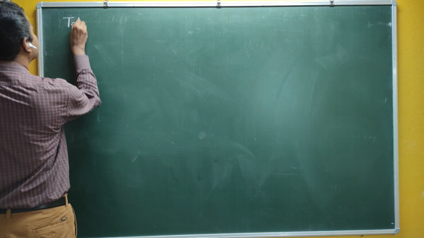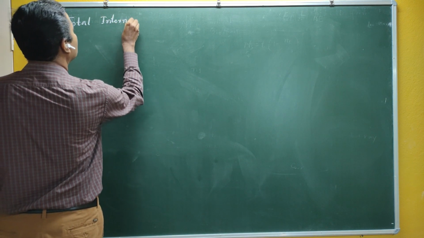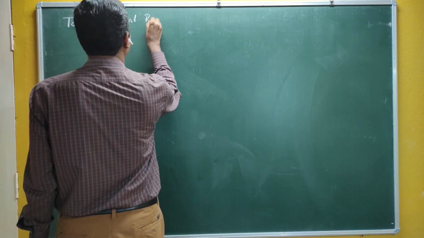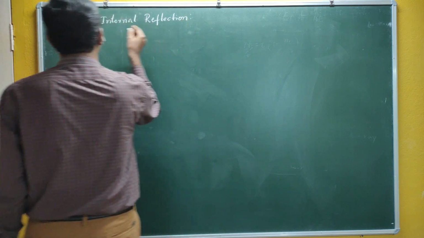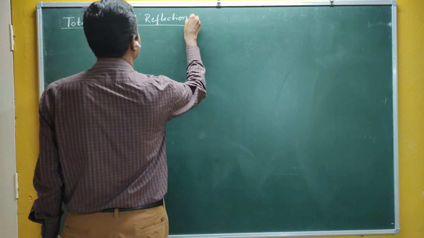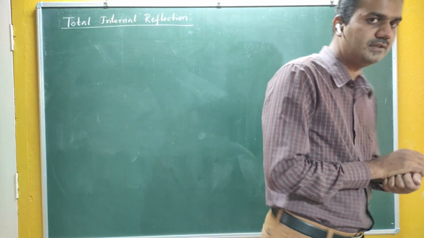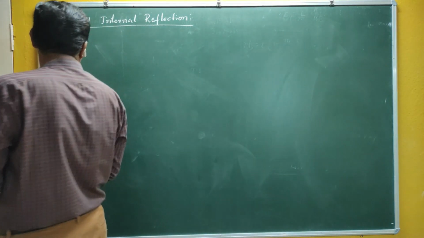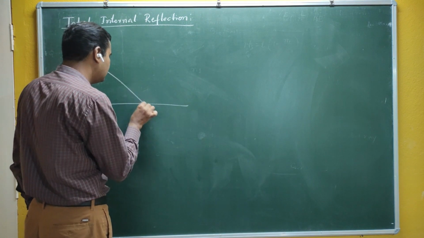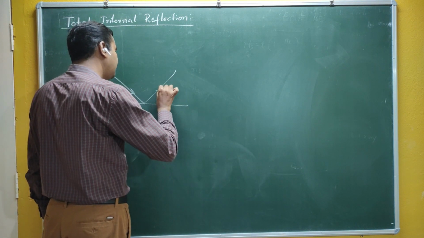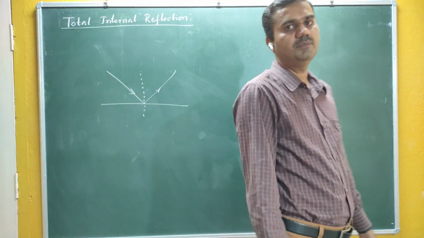Total internal reflection. That is nothing but total internal reflection. What is meant by total internal reflection? Why is it called total reflection? Now see here, what is meant by reflection? When light falls on a medium, if it goes back into the same medium, then we call that phenomenon reflection.